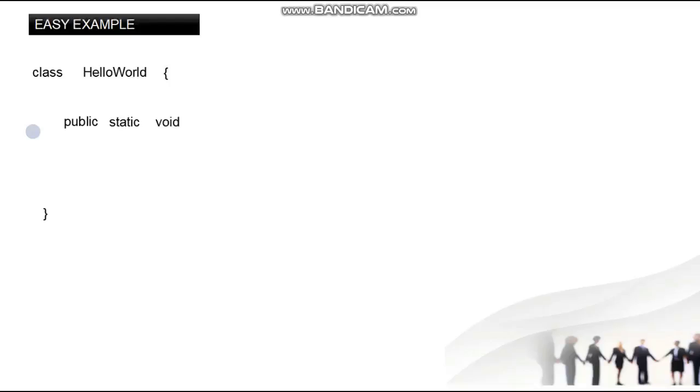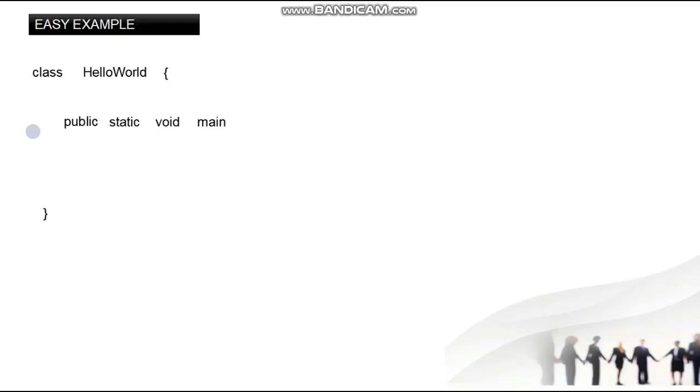Void, which means it's not returning anything. The method does some processes like a function f of x, but it's not returning anything. Like f of 2 equals 7, but in this case it's void. It's like nothing. Main: you can state any name you want here, but the entry point of the Java program is main, so we have to define main. So it's gonna start in the main.